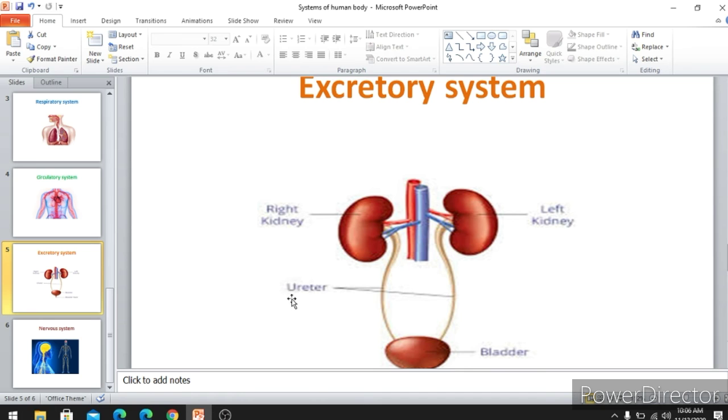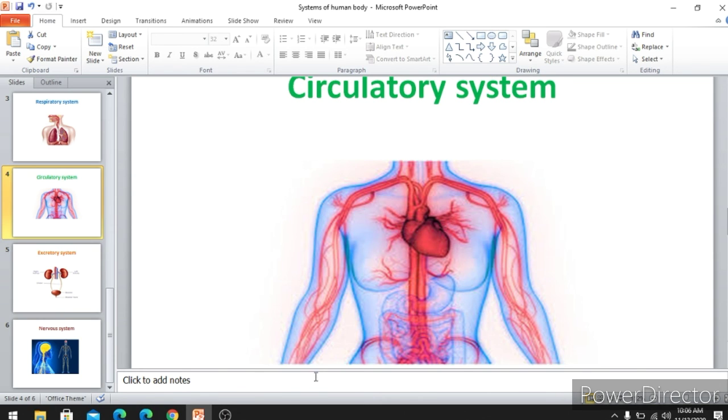Yes, you can. Now, he gave a human circulatory system diagram, and he is asking you to label it. So, what is this organ, children? Yes, you are right, this is the heart. So, draw a line here like this, put an arrow mark and write here heart.